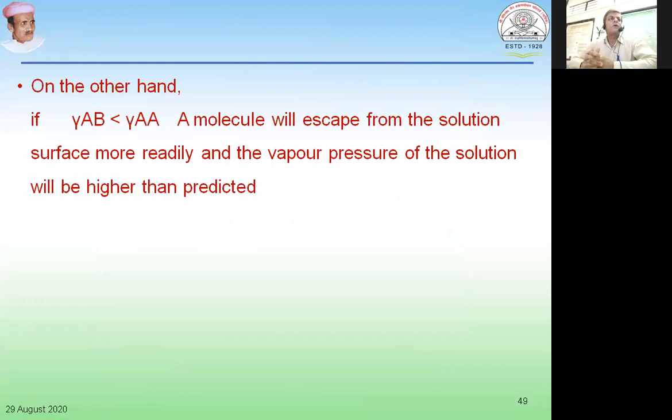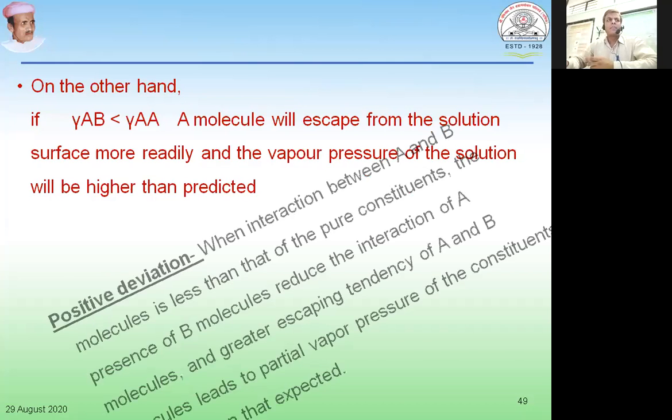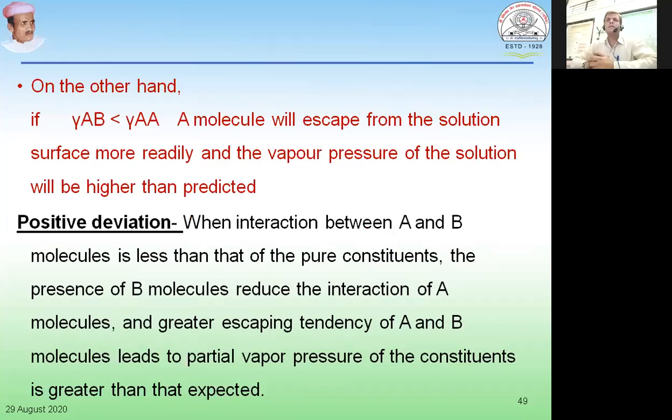So on the other hand, YAB will be lesser as compared to YAA, and A molecules will escape from the solution surface more readily, and the vapor pressure of the solution will be found to be higher than predicted. This is what is known as positive deviation, because in this case one material is ready to leave the surface at the earliest, but it asks the molecules of the other material also to leave at a faster rate.